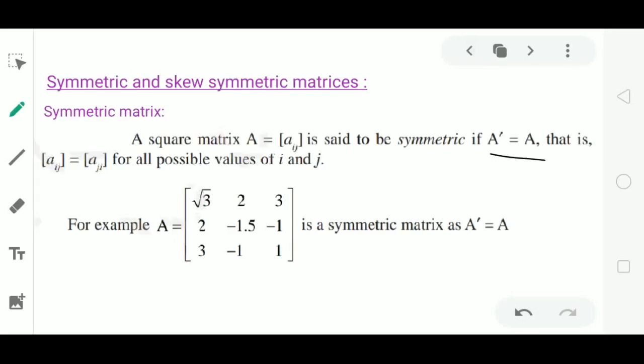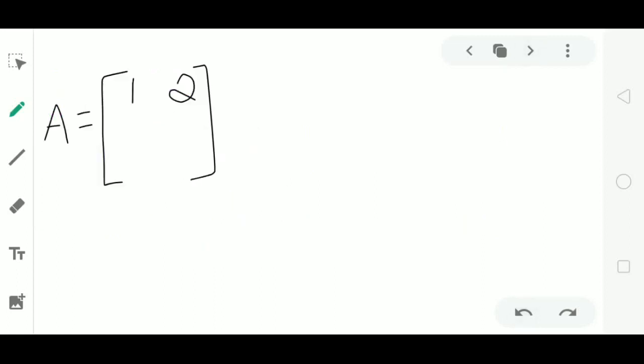Now read the definition once again. A square matrix A is said to be symmetric if A dash is equal to A. Only a square matrix can have this condition. A matrix which is not square cannot be a symmetric matrix. Now again observe this example.